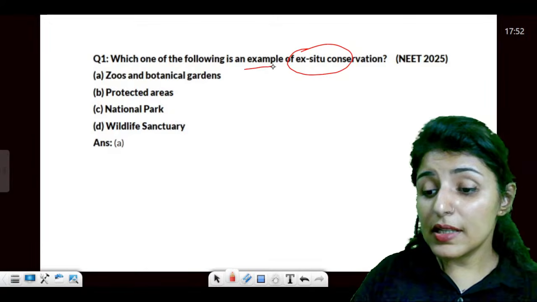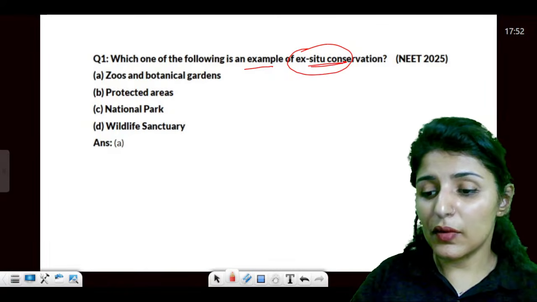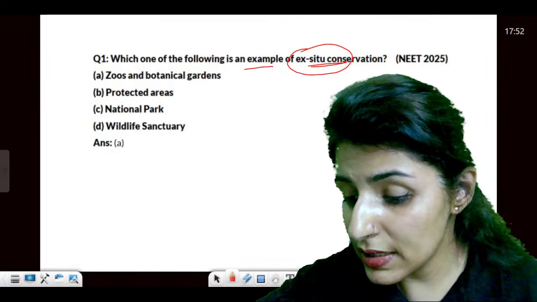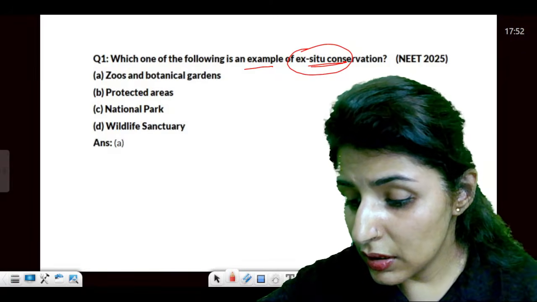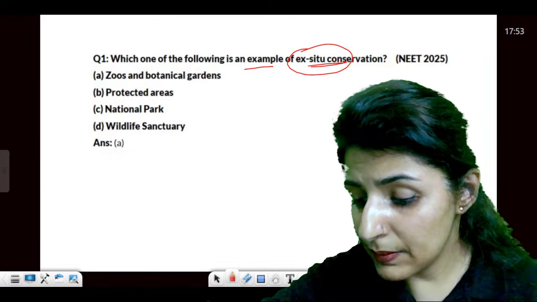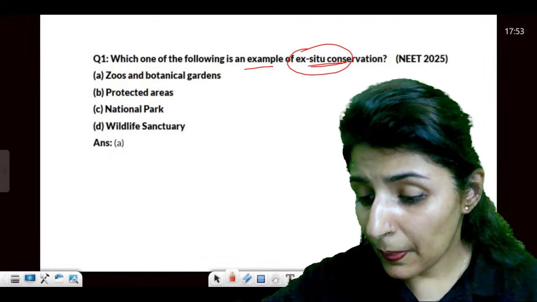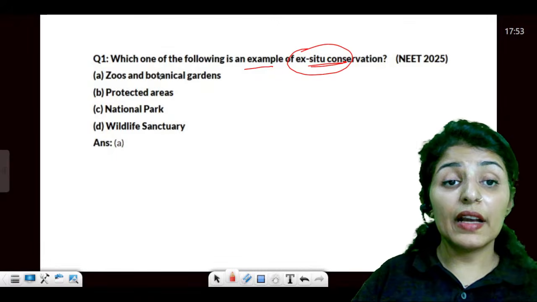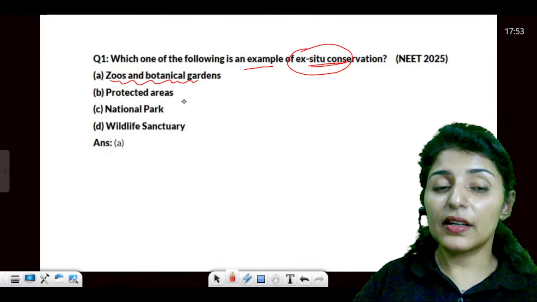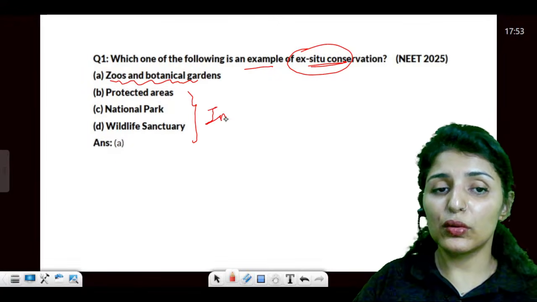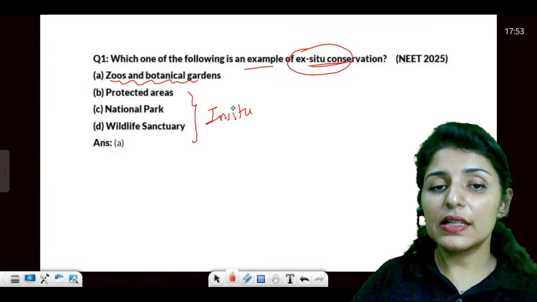So it says, what is an example of ex situ conservation? Which is a method of ex situ conservation? Okay. What is an example of ex situ? It is zoos and botanical gardens. Rest all are in situ.